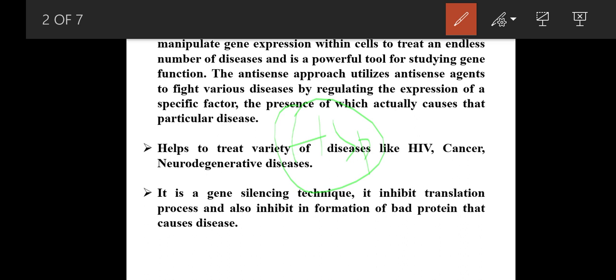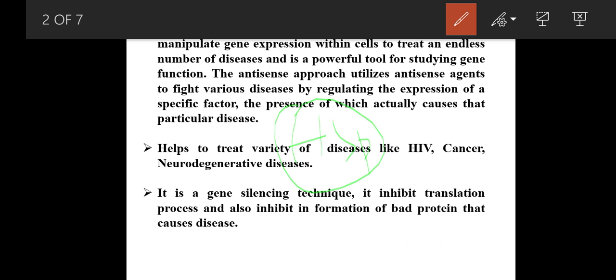Okay, when this oligonucleotide binds, the gene gets silenced. It cannot do anything. That means the oligonucleotide inhibits the mRNA so that its function cannot be done. What is the function of mRNA? It's translation. It produces a specific protein. Whatever sequence is present in the mRNA will encode a specific protein.